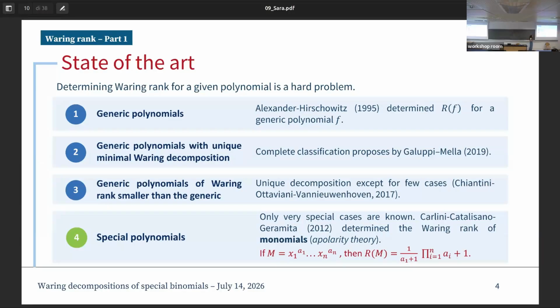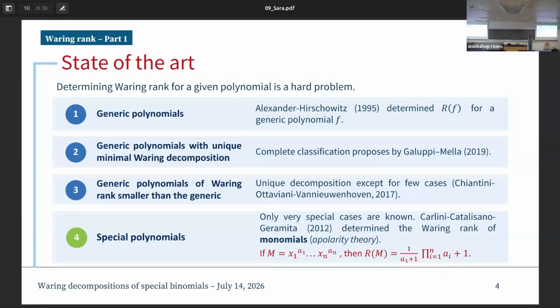Okay? And in particular, I want to recall the result obtained by Carlini, Catalisano, and Oneto in 2012, which completely provides the characterization of the Waring rank in the case of monomials. Okay? The basic tool for this analysis is the polarity theory that I will introduce in a few moments, even though, I mean, he has really talked a lot about it. But before doing this, I want to recall the result, just this one.